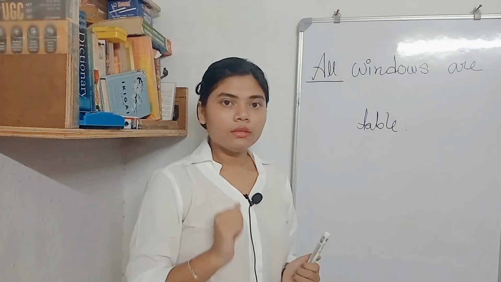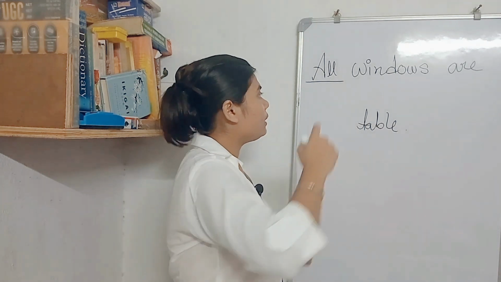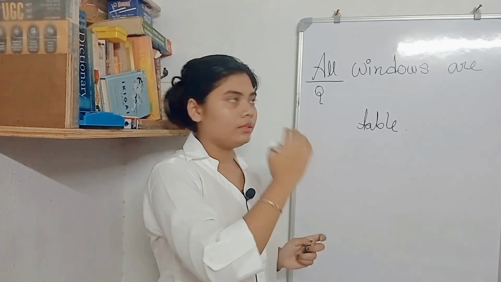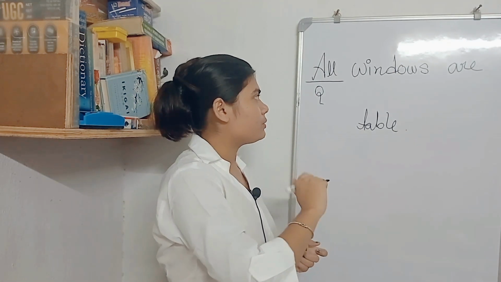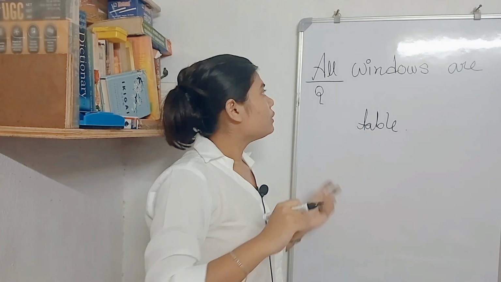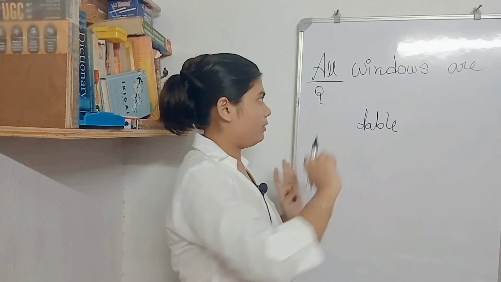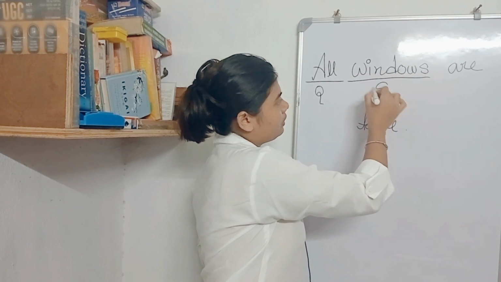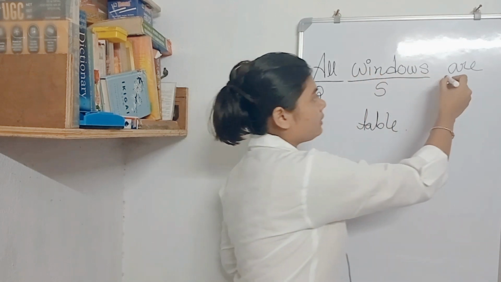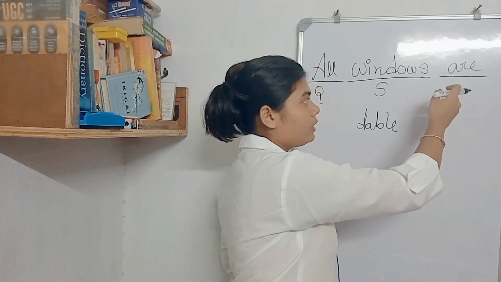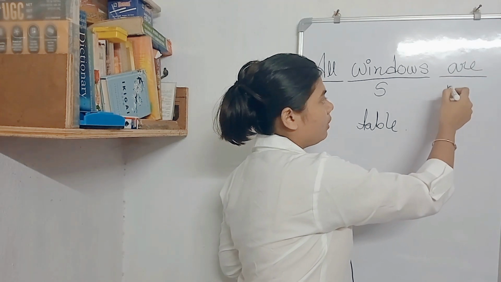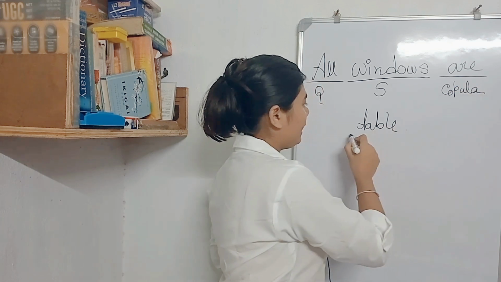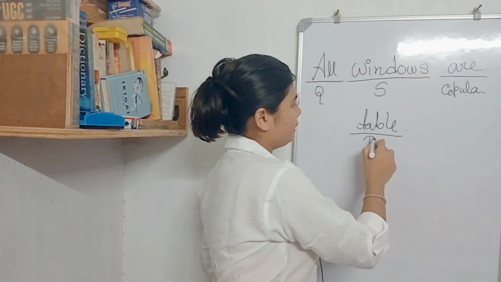So here all means quantifier. I'm just writing the words briefly so that you can understand. Now windows is the subject. The third thing is the verb, which will become the copula, and tables will become the predicate.